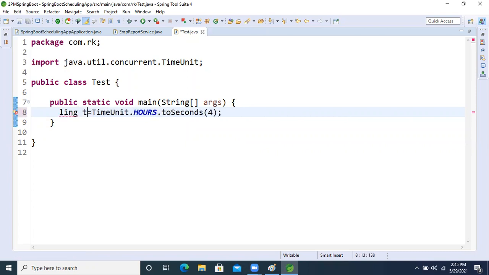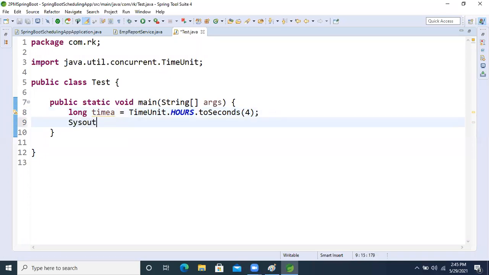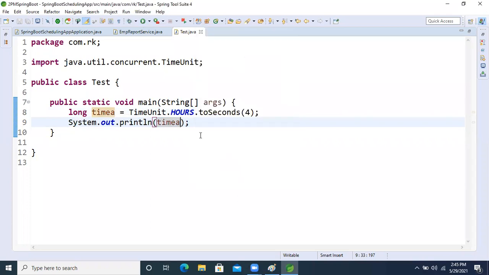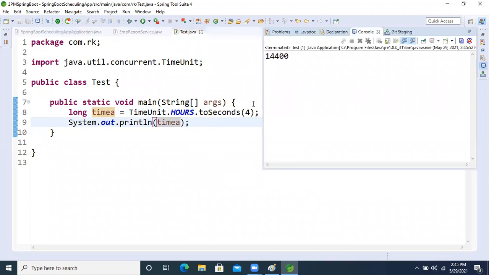Now time a, I'm just taking time a. Now print it. Okay, I'm taking the time a, fine. Now let's run the application. Okay, I'm running. Four hours equals this many seconds now, guys: 14,400.